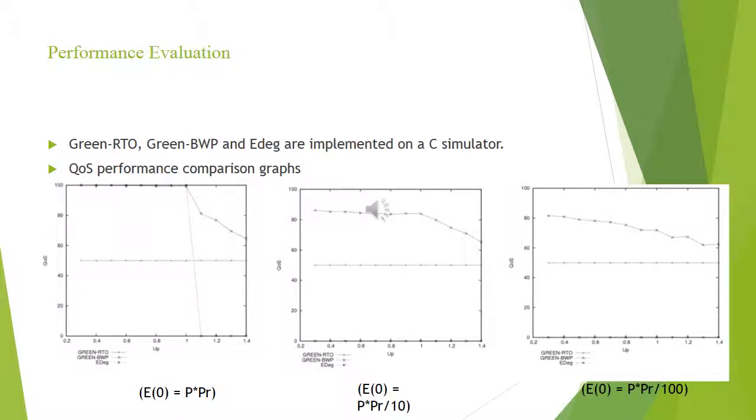The graph shows the QoS comparison for different values of processor utilization. As shown in the first graph, when battery energy storage is large, the Green BWP gives QoS performance that tends to 100%, and Green RTO gives constant QoS for all the processor utilization values. When battery energy storage is not very large, as shown in the second and third figures, the Green BWP and Green RTO still give an acceptable QoS in contrast to the EDEG.